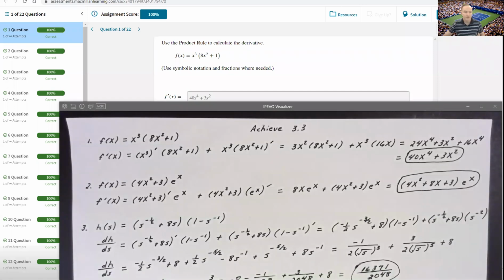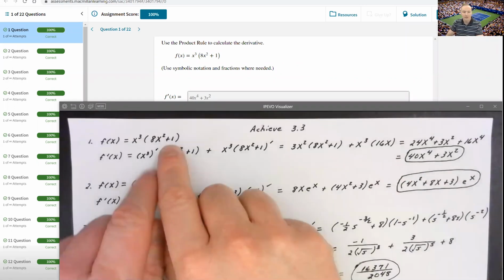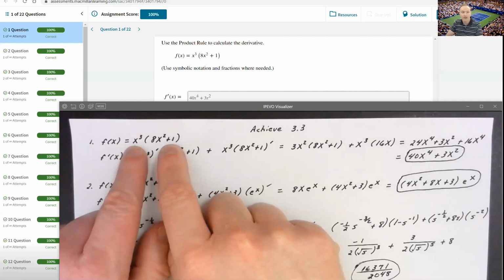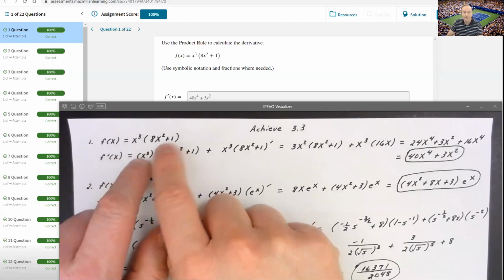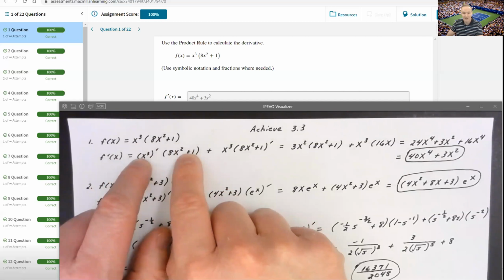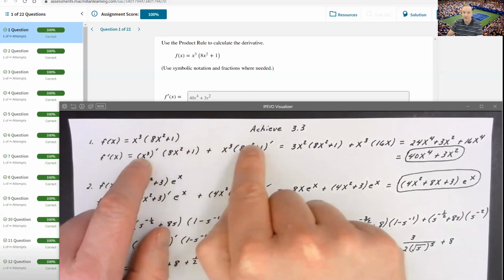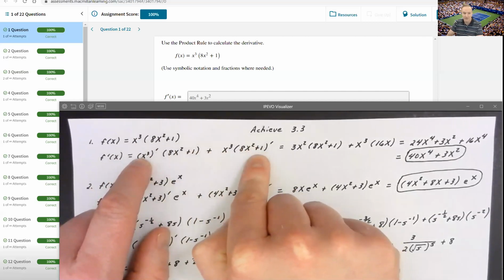So you see my first problem here asked me to look at the function f of x is equal to x cubed times 8x squared plus 1. And of course, the goal is to take the derivative. Now, if I want to use the product rule to take the derivative, then I have to say, well, it's the derivative of the first times the second plus the first times the derivative of the second.